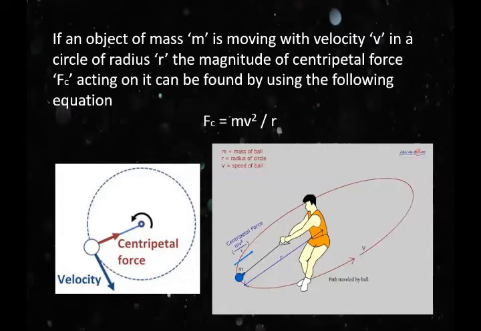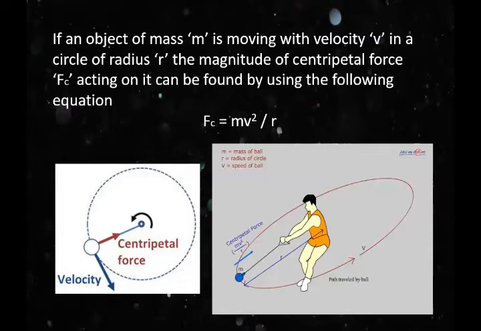If an object is moving along a circle and we keep the mass and speed of the object constant, then the force is inversely proportional to r, the radius of the circle.